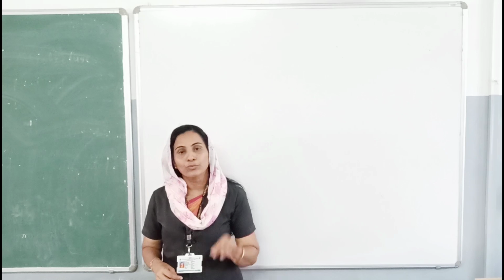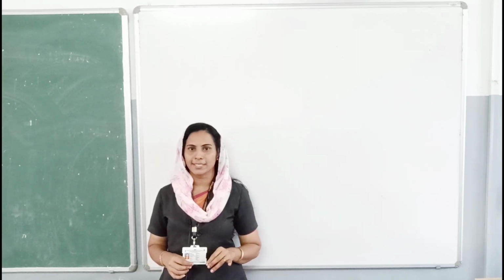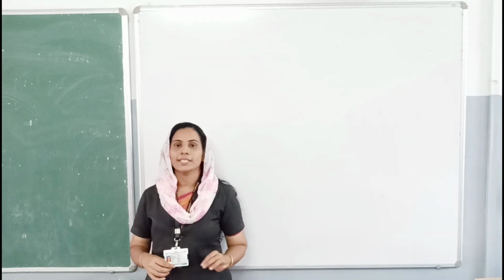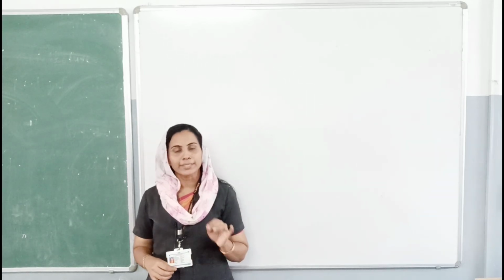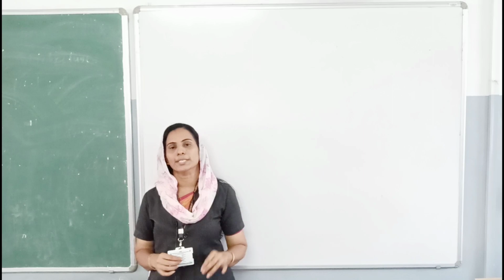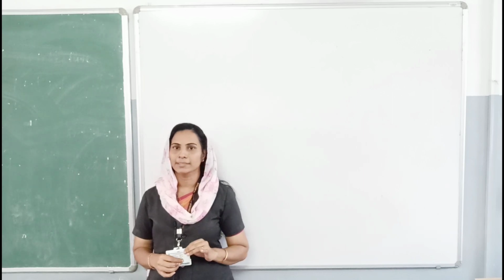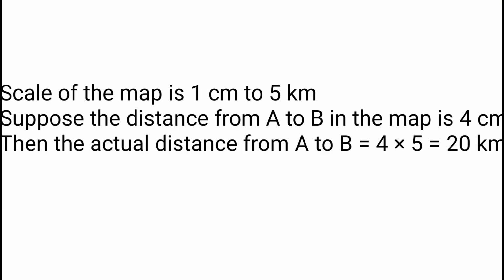What should be done to find the actual distance? Okay, for this the map distance should be multiplied with the proportionate ground distance. For example, scale of the map is 1 centimeter to 5 kilometer. Suppose the distance from A to B in the map is 4 centimeter. Then the actual distance from A to B equals 4 into 5 kilometer equals 20 kilometer.